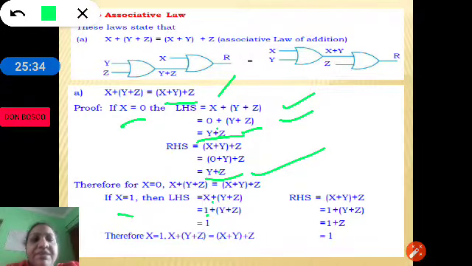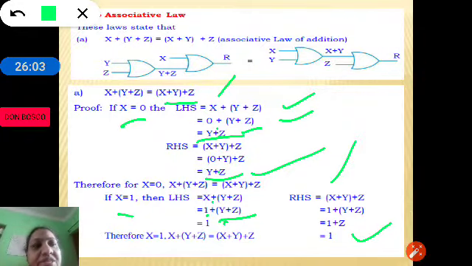1 plus y plus z. 1 plus x is equal to 1. So therefore 1 plus y plus z is equal to 1. And here instead of x, we are putting 1. So 1 plus y plus z is equal to 1 plus z is equal to 1.